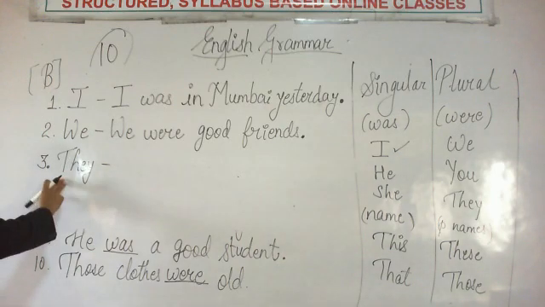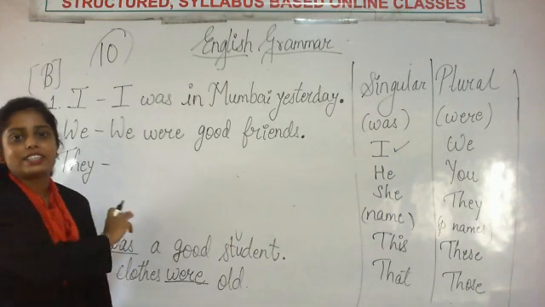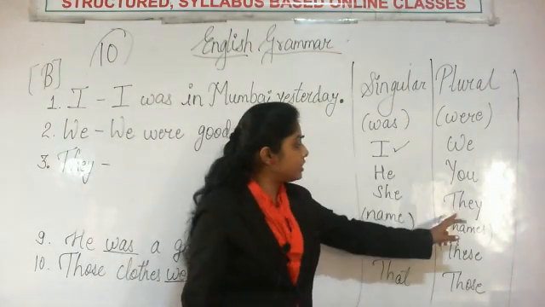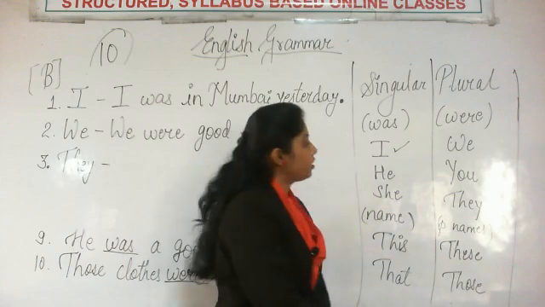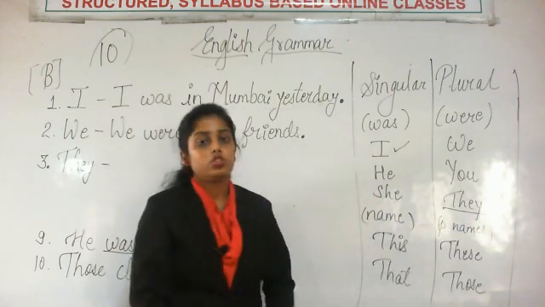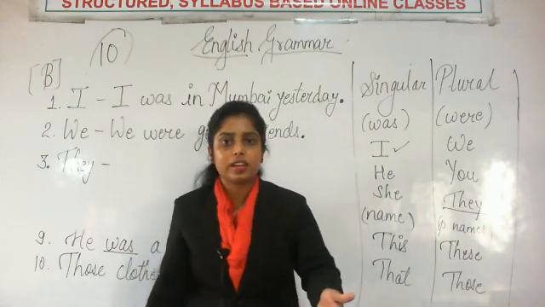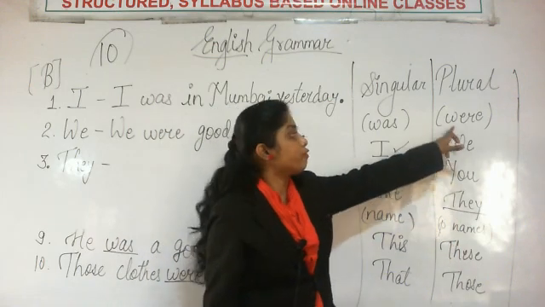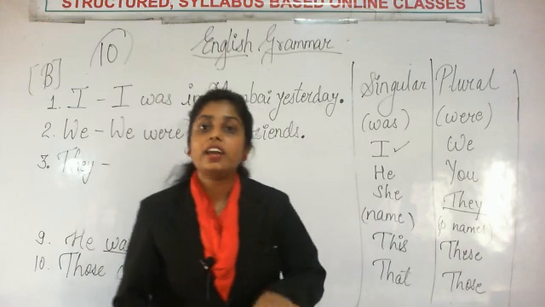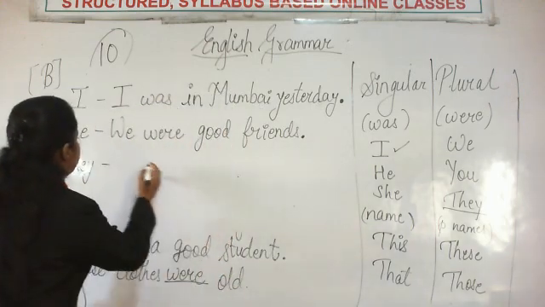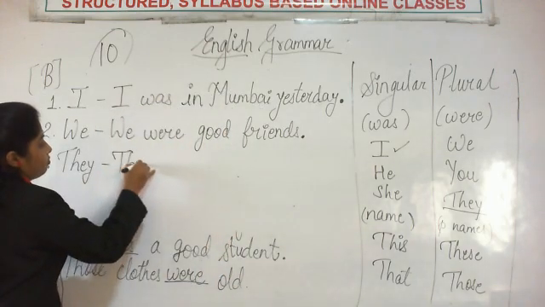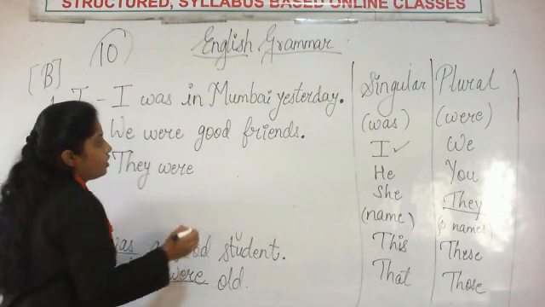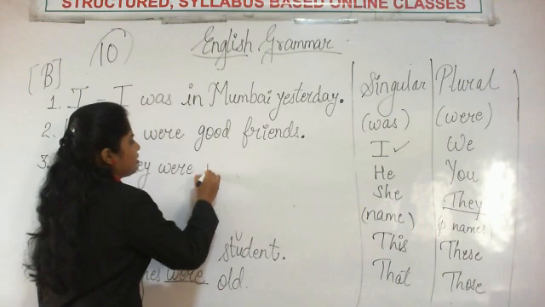So, they. Now we have they as the subject. Let's check it in the list. They is there in the plural list. Okay? They. It's here. So, they means we are talking about more people. So, with they we will use were. So, they were, let's say my neighbors.